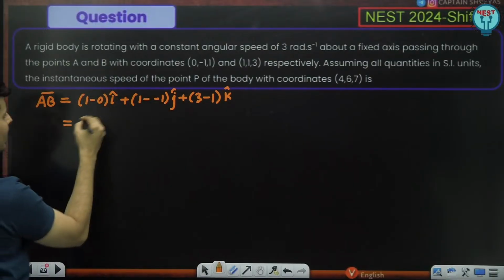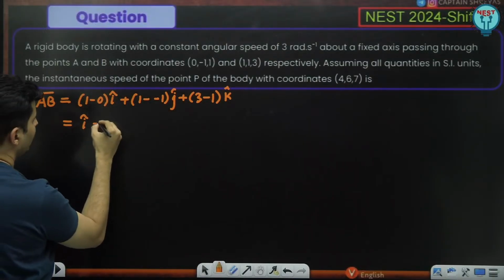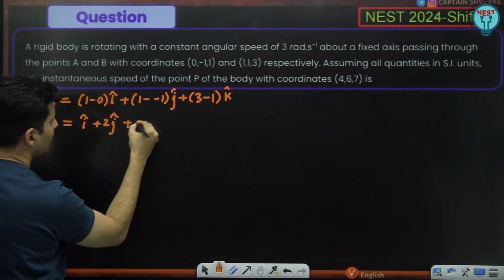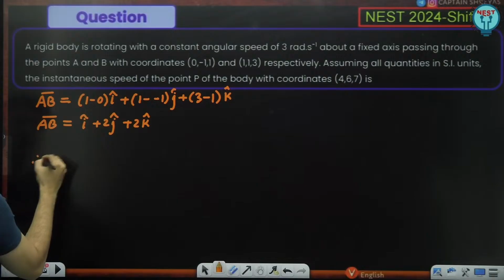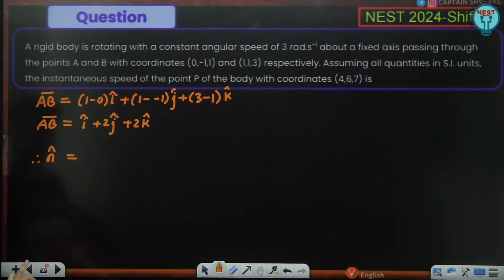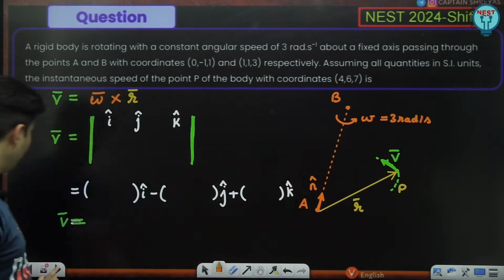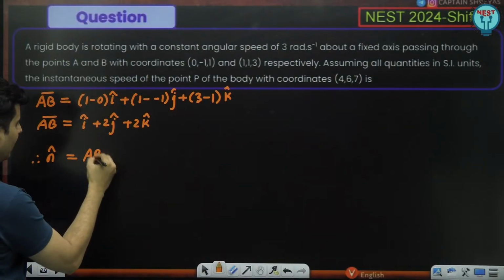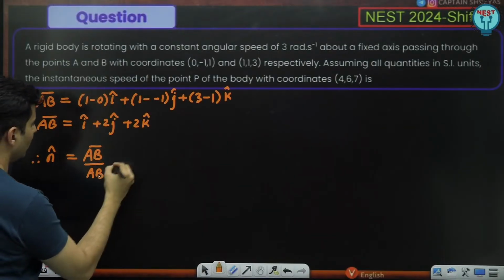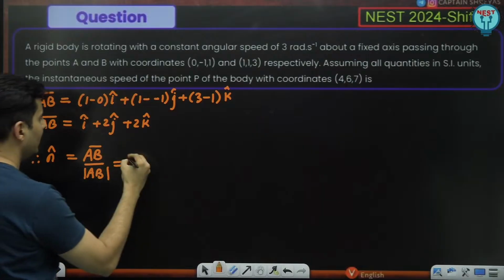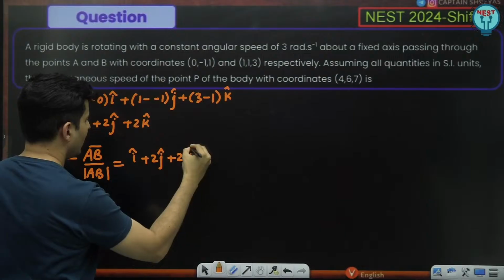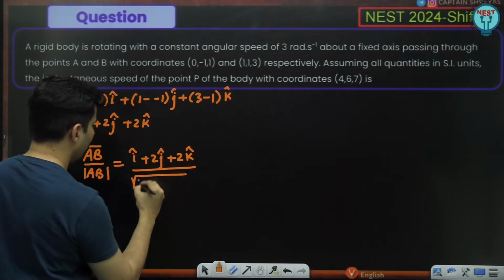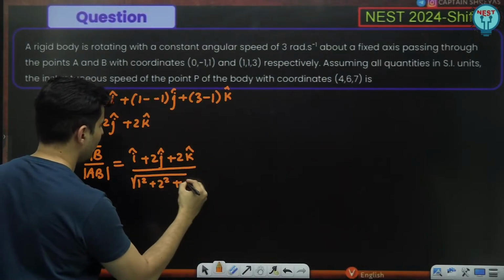So this will become I cap plus 2j cap plus 2k cap. That is vector AB. So therefore, what is that unit vector n hat? That unit vector n hat will be nothing but the vector AB divided by its magnitude, so it will be I cap plus 2j cap plus 2k cap, whole thing divided by root of 1 square plus 2 square plus 2 square.